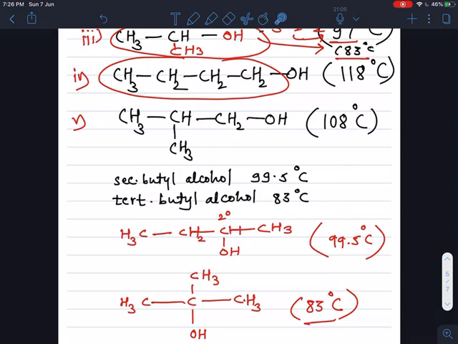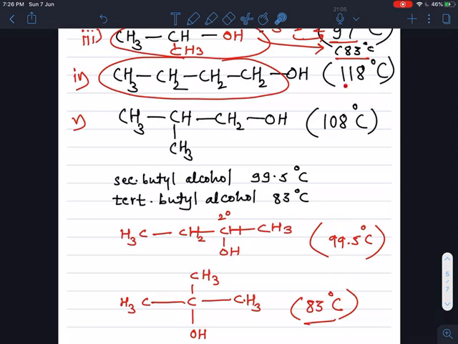The boiling point increases with surface area, meaning in straight chains more surface area is there, so its boiling point is higher. So this is about the boiling point of some alcohols.